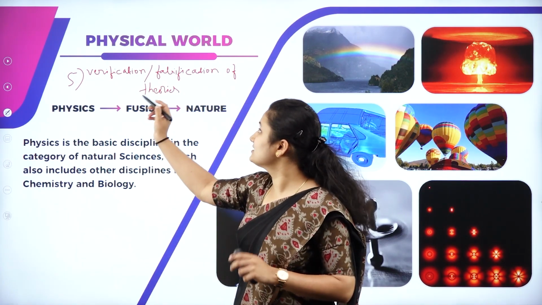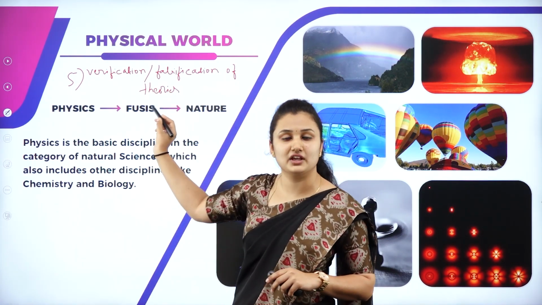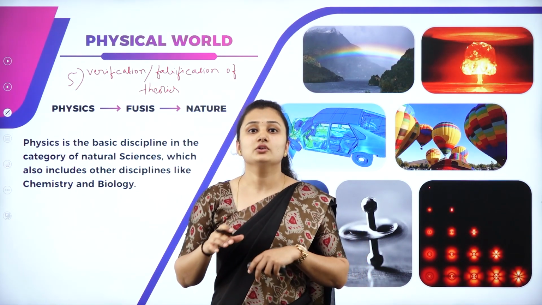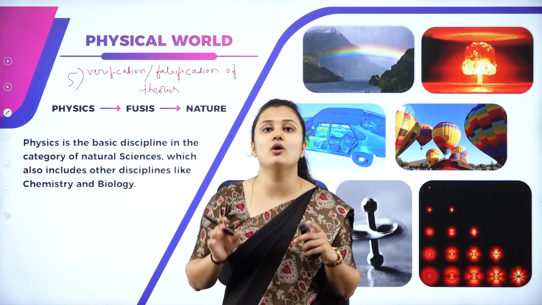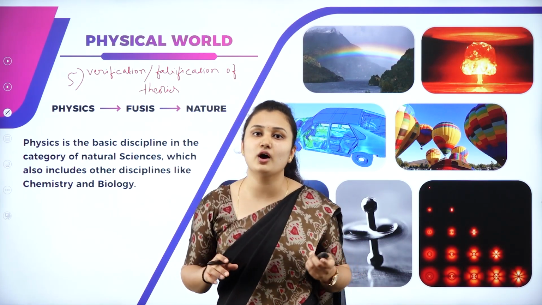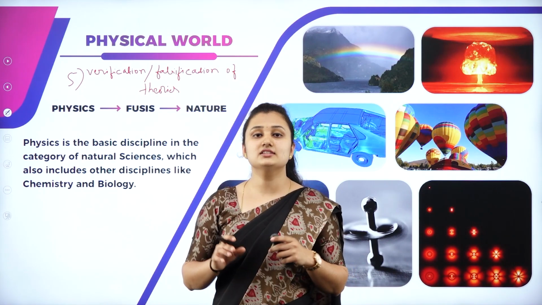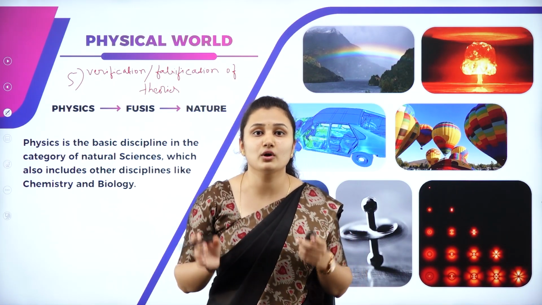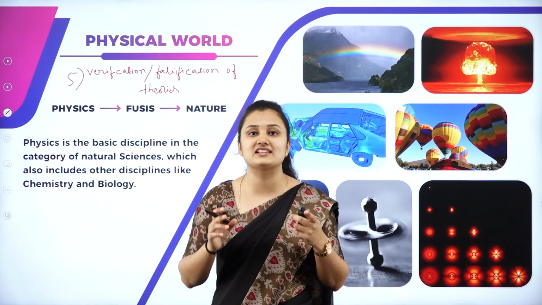The fifth step is verification and falsification of theory. What do you mean by this? This is the final step that is required to ensure that this law holds true universally for all the objects at all the places. This universal law of gravitation given by Newton was verified thoroughly and then only it was put forward as a law.